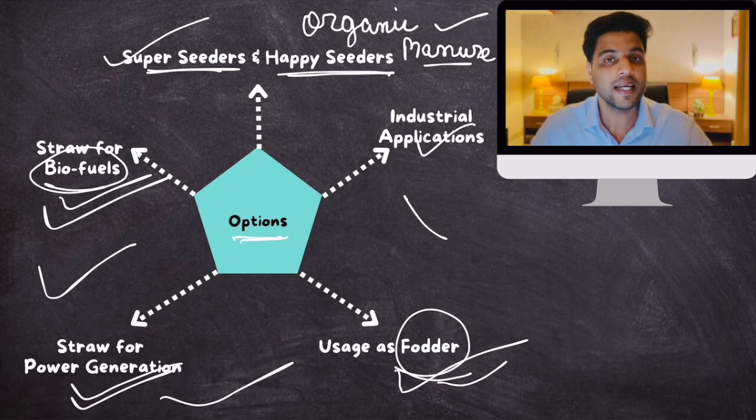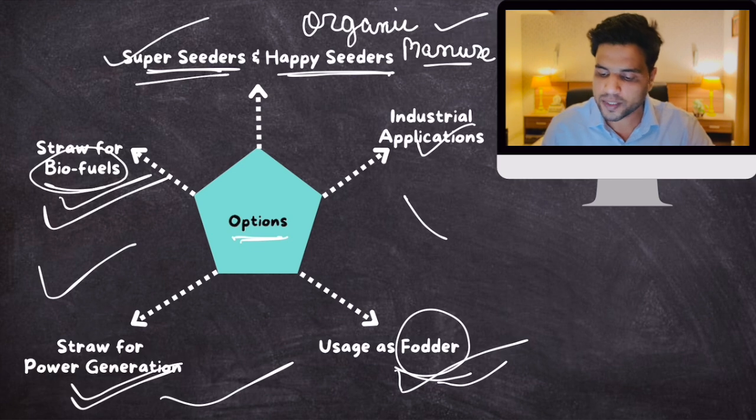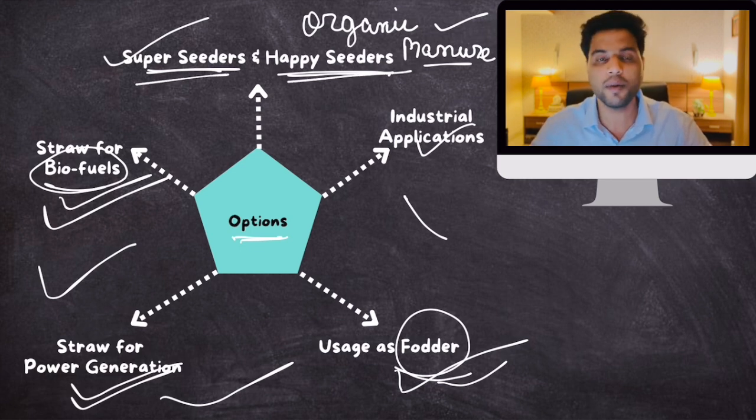And the reason is that extracting this straw will again take a lot of time, and by that time they need to prepare those wheat fields. Plus, these super seeders and happy seeders are not available everywhere. Plus, the rent is too high. Plus, if farmers are looking at buying these machines, well, these machines are expensive as well. So not many farmers are opting for this. Now, the solution is still there.